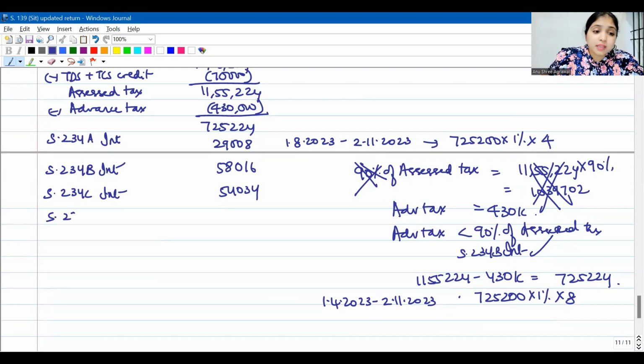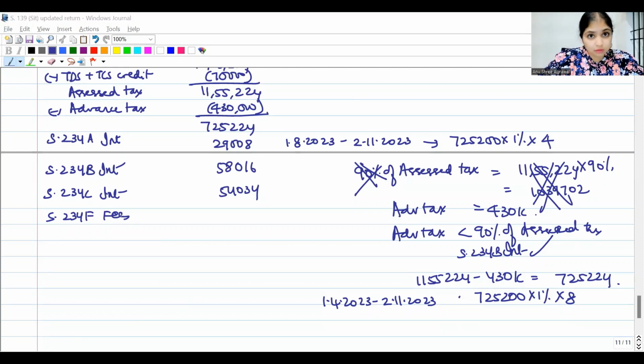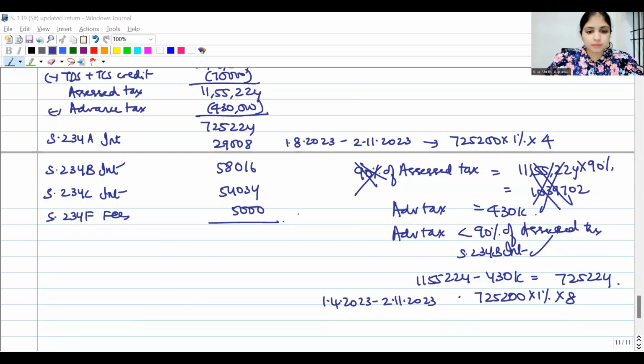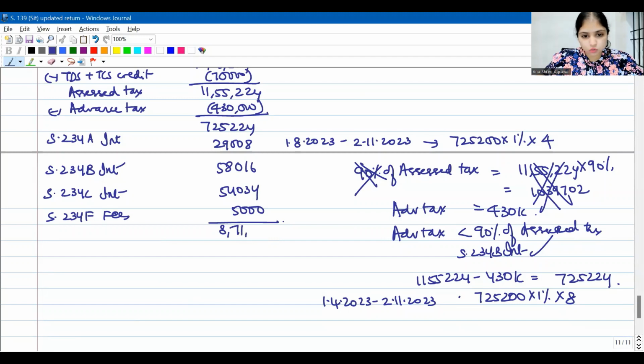Okay, here again I will ask him to pay 234F fees because he has filed his income tax return late and his total income is more than 5 lakhs. So I will ask him to pay 5,000 fees. Okay, so as of now, total, how much amount would the assessee have paid? He would have paid totally 8 lakh 71,282.